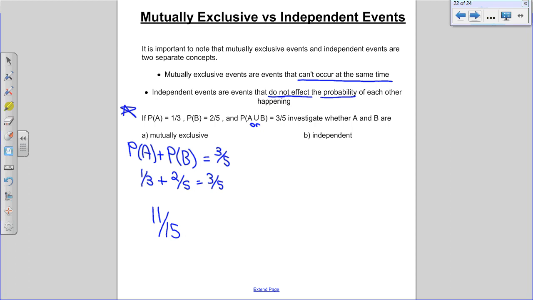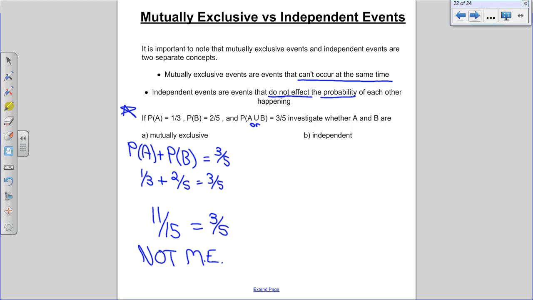So these events are not mutually exclusive. Our formula said if events are mutually exclusive, then P of A plus P of B should equal P of A or B. Turns out, not true.